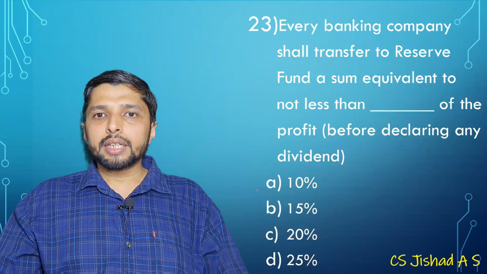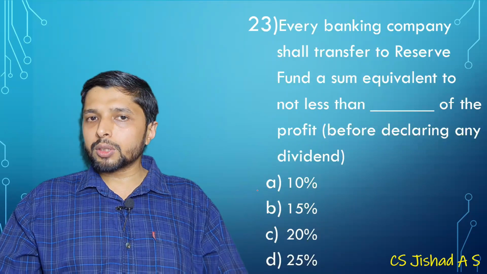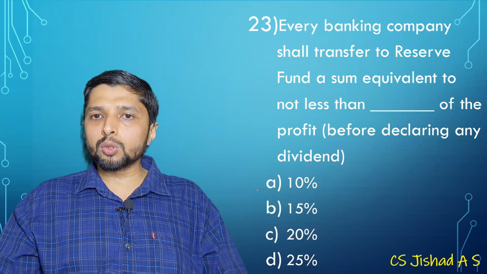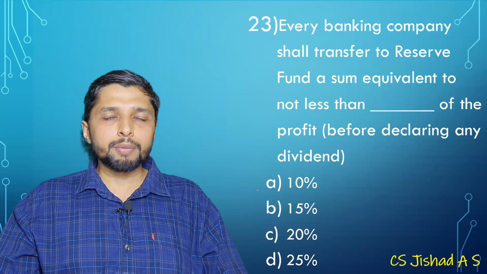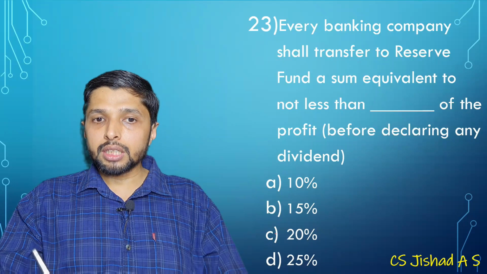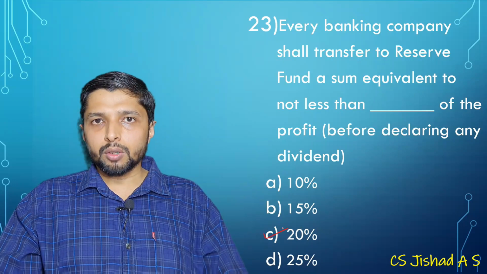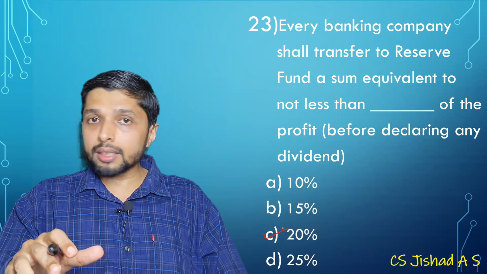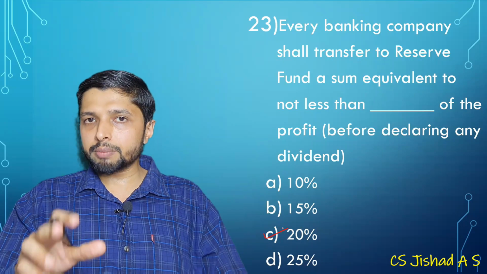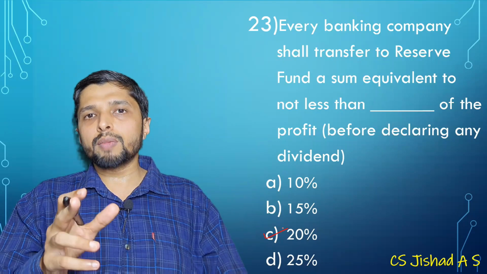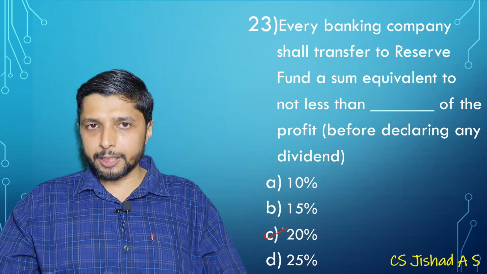Okay. Then every banking company shall transfer to reserve fund a sum equal to minimum dash. How many percentage? How much percentage? That is 20%. Okay. RBI has requested all the banks to transfer 25%, but as per section 17 of Banking Regulation Act, it is 20%.